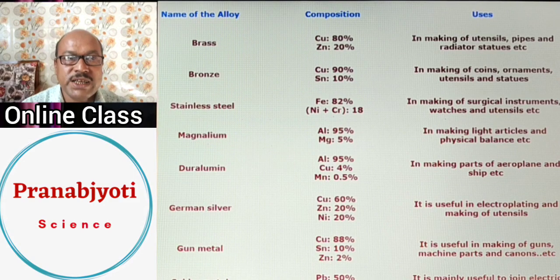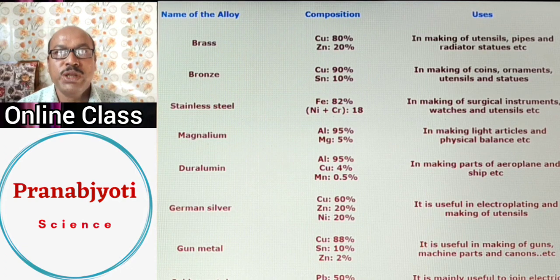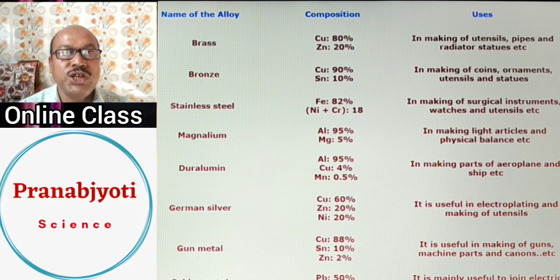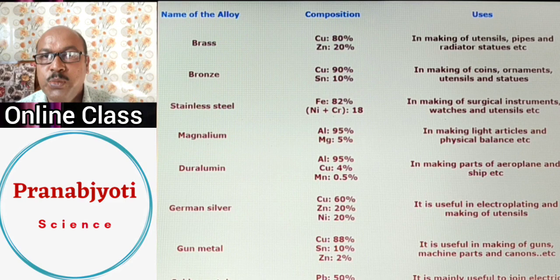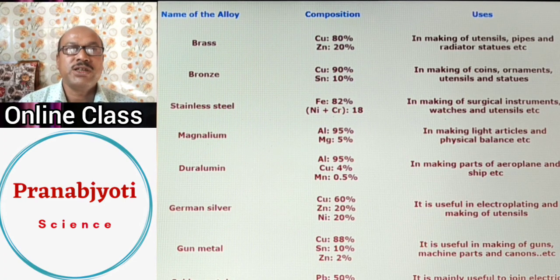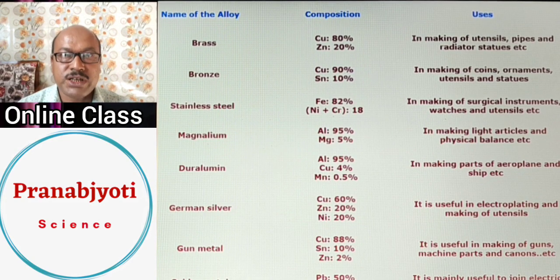You can see here a list I have given for you, and this list will help you to know the names of some alloys on the left hand side. Brass is an alloy of copper and zinc. What is its use? It is used in making utensils, pipes, radiators, etc. Second, you can see bronze. It is also made up of copper, but along with copper there is tin. And this bronze is used in making currency coins. It is also used in making ornaments, utensils and statues.